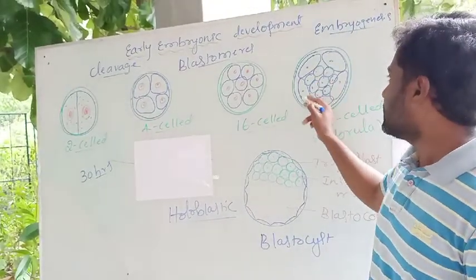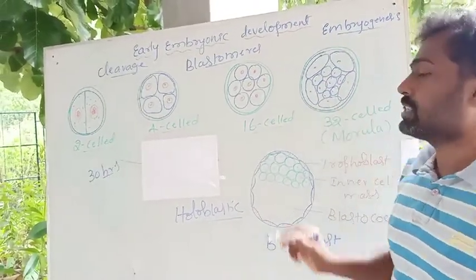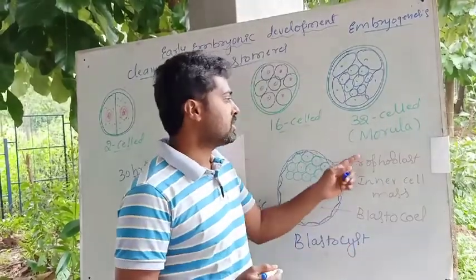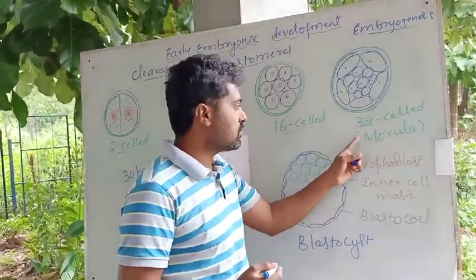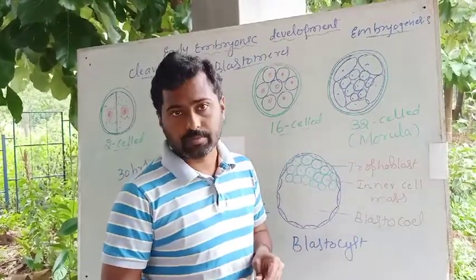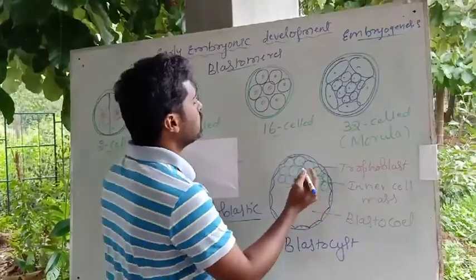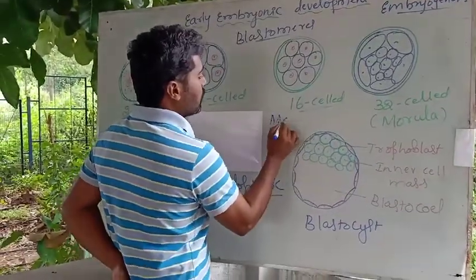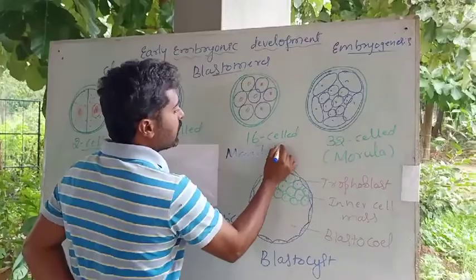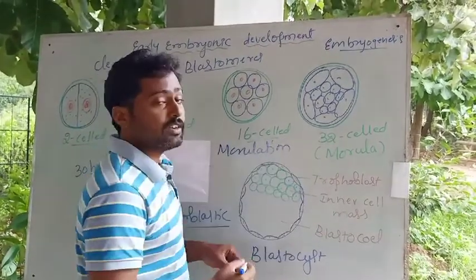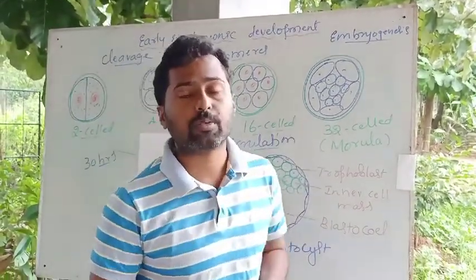Now this 32-cell structure is what is called the morula, and this process is what we call morulation. Morulation is nothing but the development of the morula. The morula is the first stage in the embryonic development of human beings.